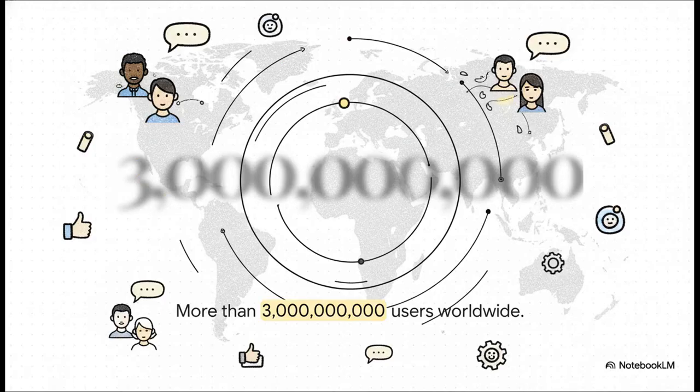Before we can even touch the rules themselves, we really have to grasp the sheer macro-level scale of the platforms we're talking about today. 3 billion users worldwide. Seriously, that is not a typo. To put that astronomical number into perspective, that is more than the populations of China, India, and the United States completely combined. We are talking about nearly half the globe's population all coexisting, sharing, and communicating in one massive digital ecosystem. Managing a community of this size is entirely unprecedented in human history.